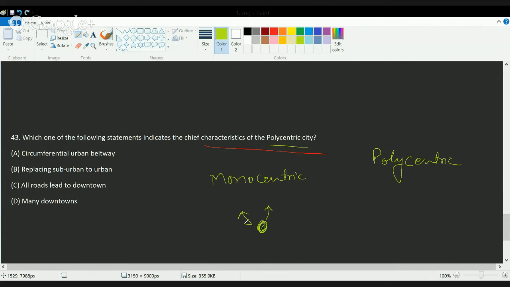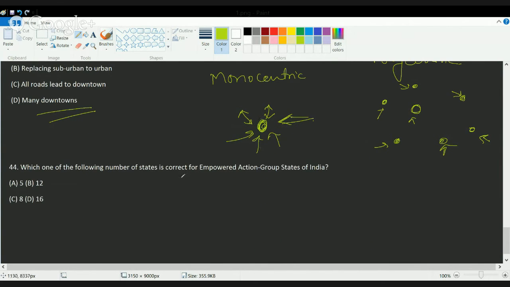Okay, so the city basically works around a single downtown region or a single center. While on the other hand, in a polycentric city, you have a lot of small townships that emerge nearby, and the city grows around each of these. So the correct answer here is, for polycentric, the chief characteristic is it has many downtowns as compared to a single downtown in a monocentric city.